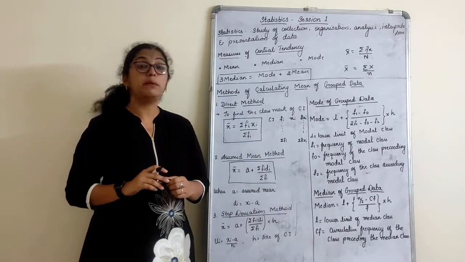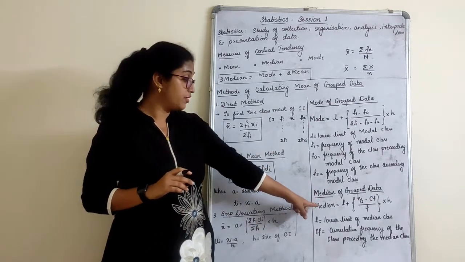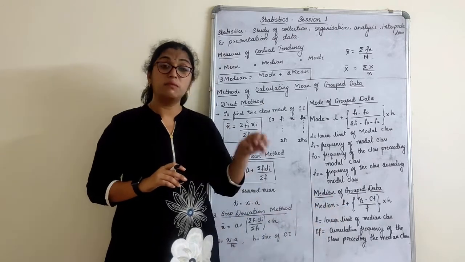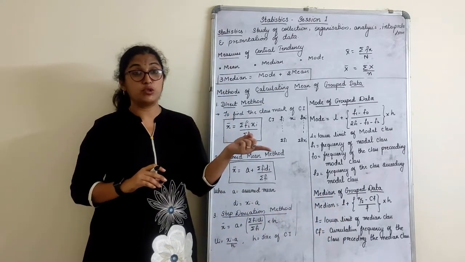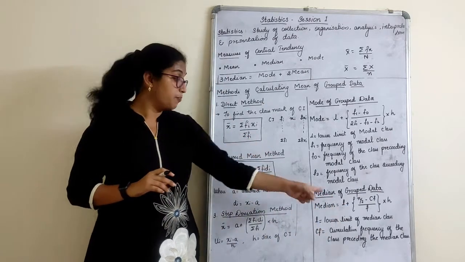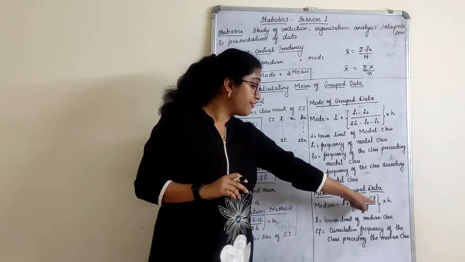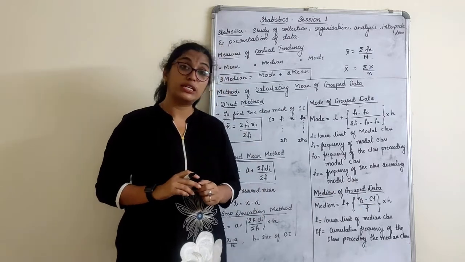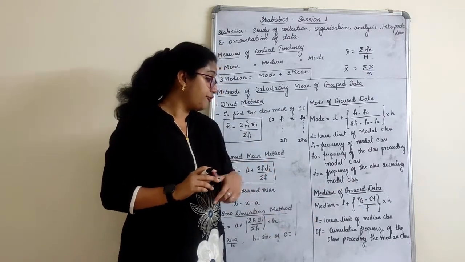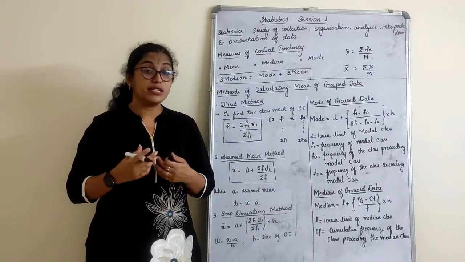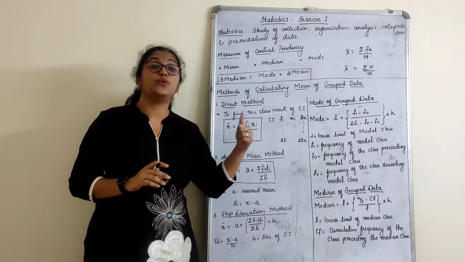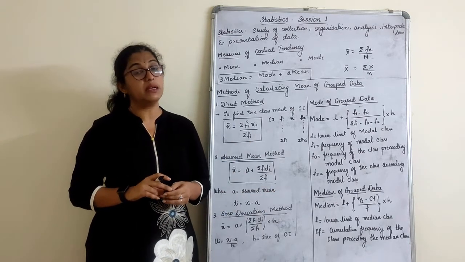Then we have median of group data. The formula goes: median is the middlemost score that we used to find in the ungrouped data. In the group data, it is L plus n by 2 minus Cf upon f, into h. What is Cf? It is the cumulative frequency of the class. Now, what is cumulative frequency, children? You will study that once we start with the median.